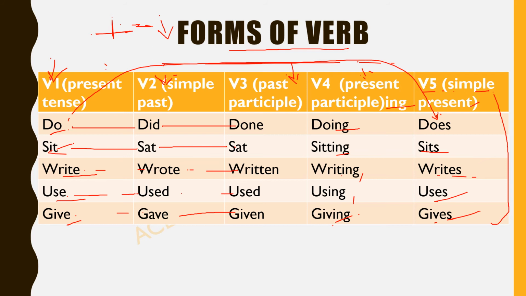Past participle form, this one. This past participle form, this is very important, is also used in the passive voice. Okay. So this was all about the forms of verb. Now, as I have explained these forms of verb, I can easily tell you about the regular and irregular verbs. What is the difference between both of them? We will learn. Let's move on to that.